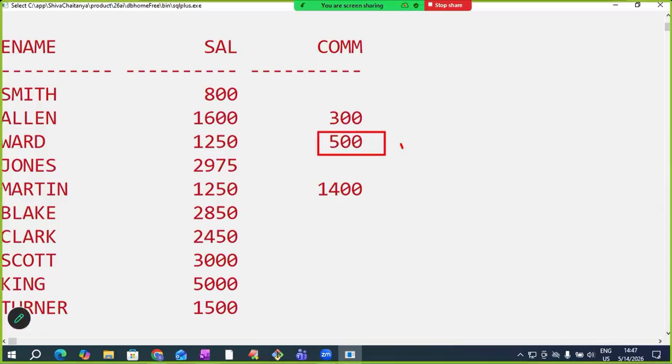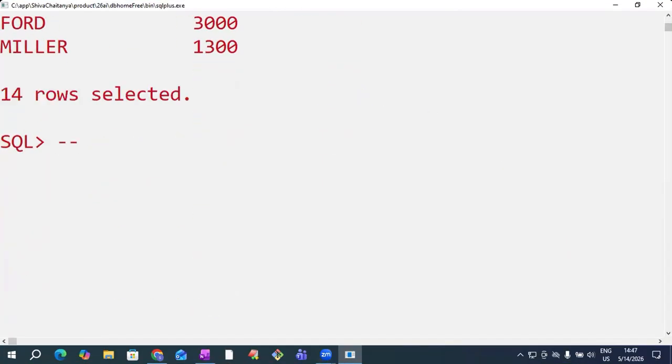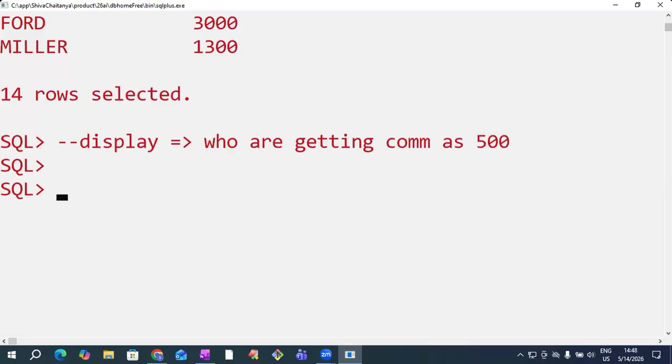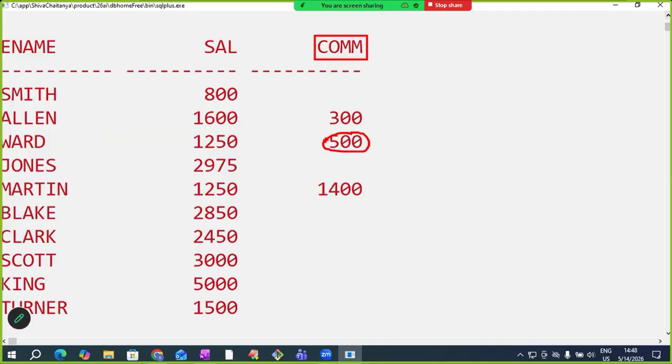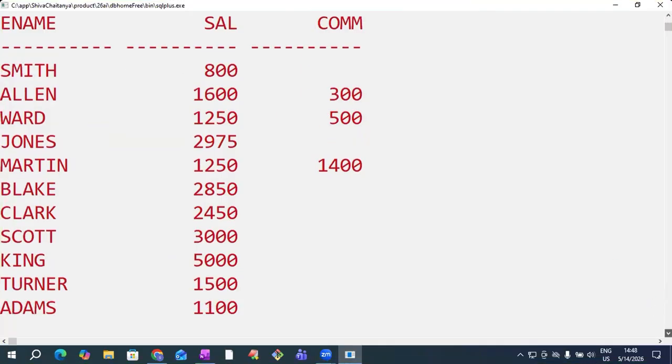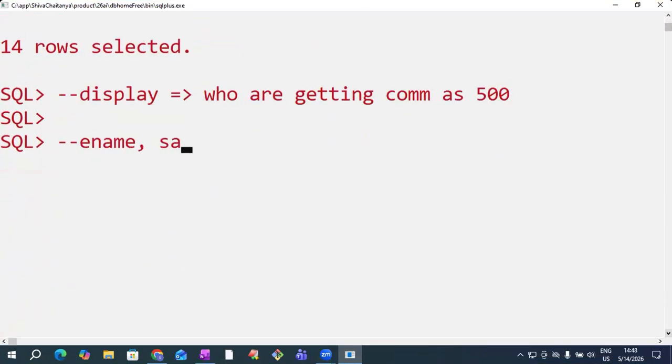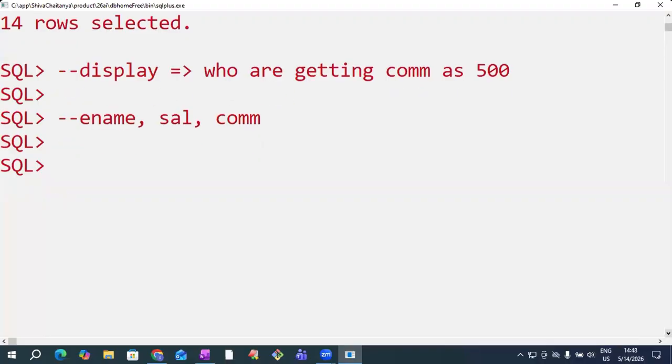Now, I want the employees who are getting commission as 500, so display the employee records. Which column value do we have to check? Commission. If commission is 500, display. Which operator do we have to use? Good. Tell me the final query now. I want to get 3 columns only: ENAME, SAL, COMM. Who are getting commission as 500? Tell me what we need to write.